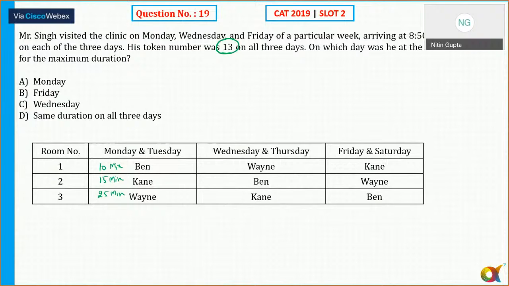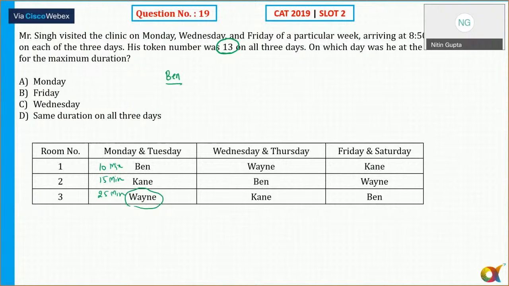Now, the question is on which day he is at the clinic for the maximum duration. So we know that Wayne usually takes 25 minutes. Yes or no? Okay, so if I'm talking about Bain, he starts visiting at 9:10.